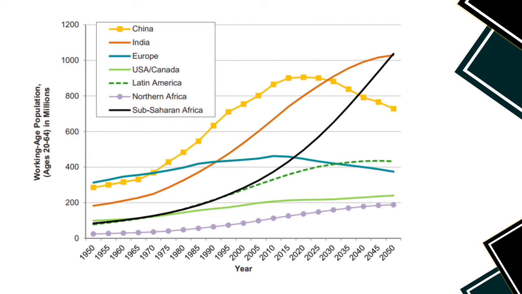We have here another graph showing the changes in size of the working age population. Here we can see that in Japan and Russia, the domestic labor force is already contracting. Europe will experience the same within the next 10 years, and China will begin to see its labor force decline after 2020. In Latin America, the labor force potential will start declining after the year 2045. Meanwhile, working age populations will continue to grow in South Asia, the Middle East, and Africa.